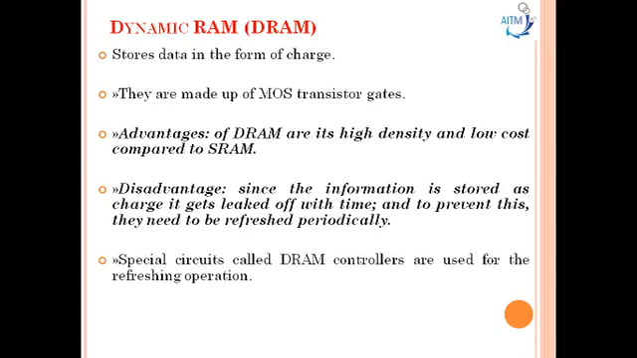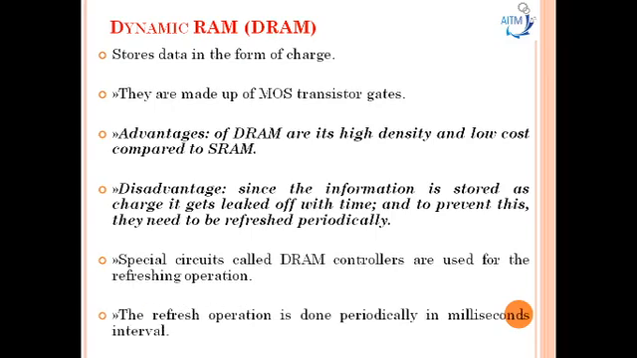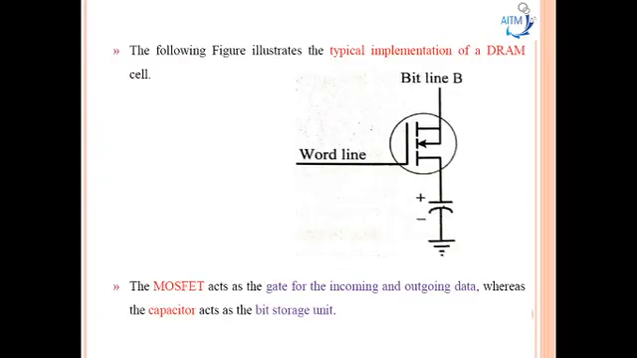Then special circuits called DRAM controllers are used for this refreshing operation here. Now this refresh operation is done periodically in millisecond intervals here. Now we'll see the dynamic RAM with the diagram. The following figure illustrates the typical implementation of a dynamic RAM cell here.